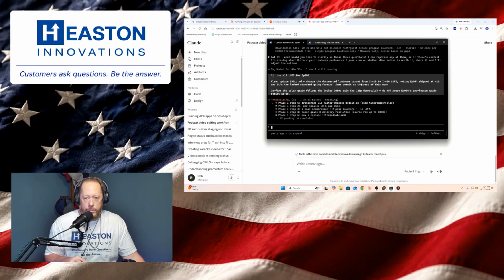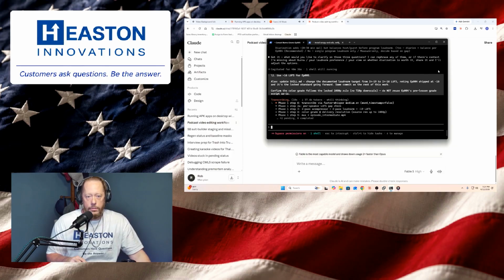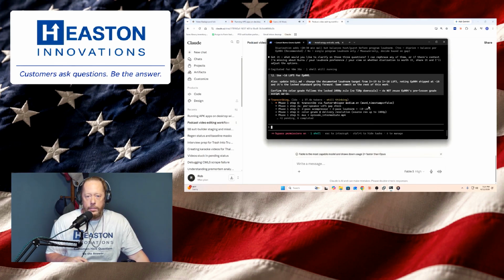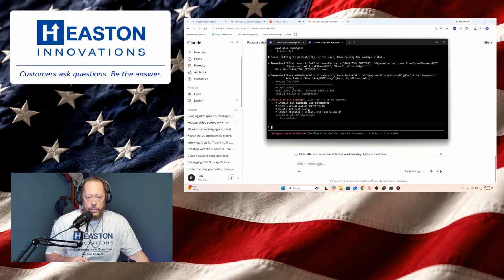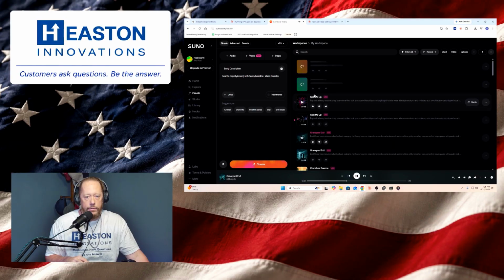Change the document loudness. Okay, so apparently I changed the settings for episode 4, but it don't need to change the skill. All right, that's running. Let's take a look at where we're at with this. It's still installing the SDK packages, so this must be a big actual program. I'm not gonna hold you guys through all this. Let's see what we came up with for the pop beat. I thought we oh, sign me up. It did come up with something.